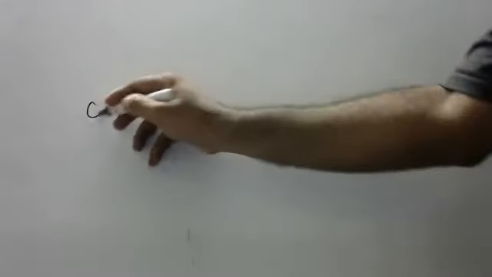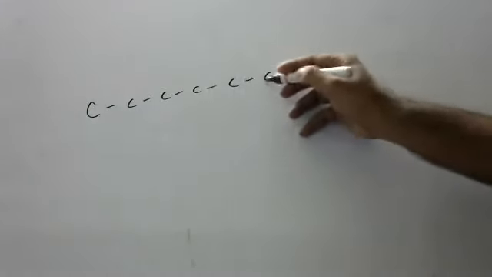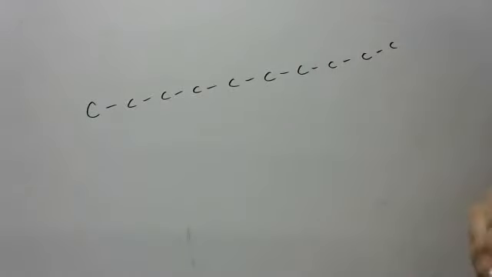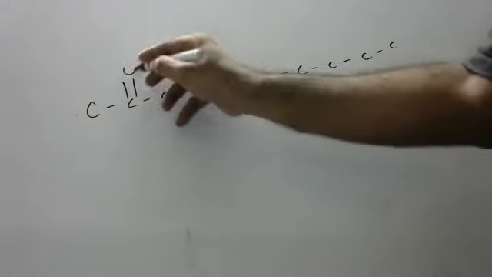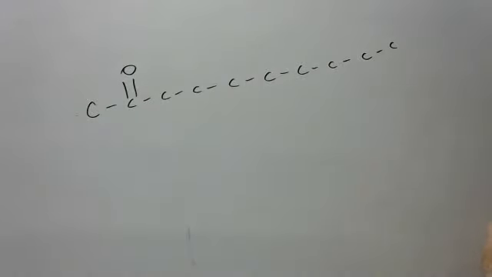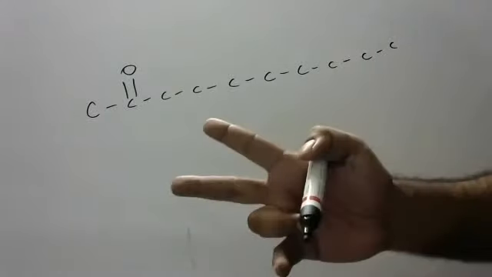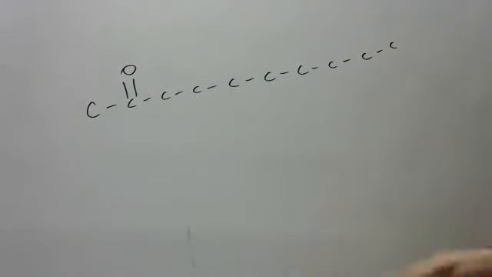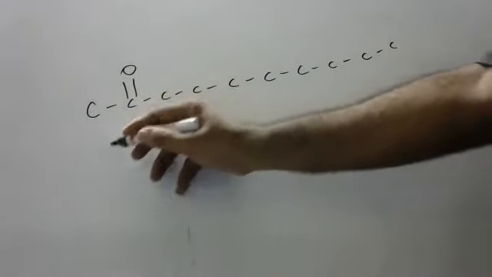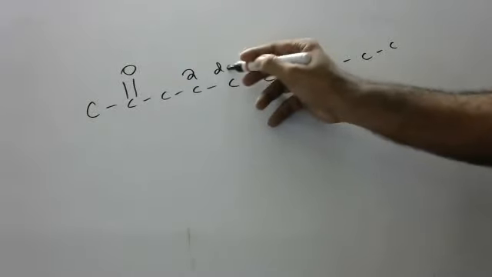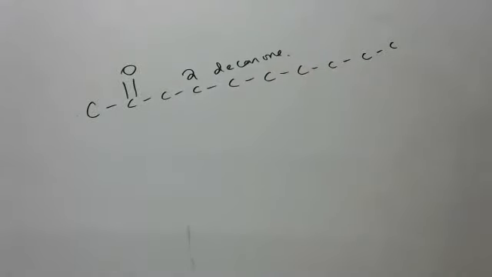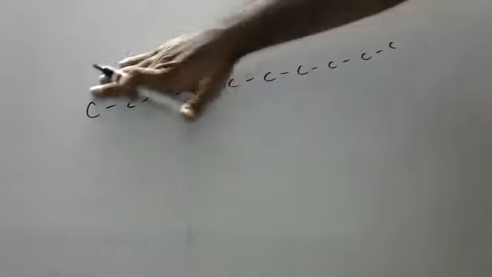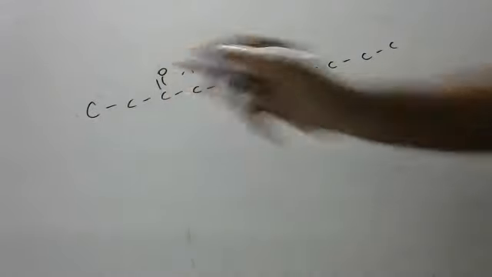I just want to make you practice. 1, 2, 3, 4, 5, 6, 7, 8, 9, 10. Okay, children. Now, please tell me the name of this compound. What is the name of this compound, anyone? Decanone. 2-decanone. You should say correctly, children. Say, 2-decanone. Okay, children. Very good. Now, what is the name of this?